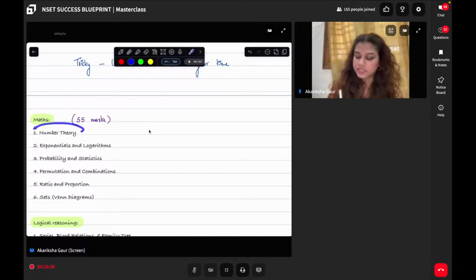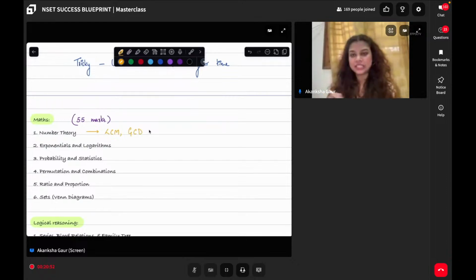Now, first, let us talk about number theory. In number theory, what all things will you get? You will get questions based on LCM. Okay, it is AI proctored. You get questions based on GCD. You will also get questions based on remainders. Now, does that mean you will be asked these questions directly? Absolutely not. As we proceed in the session, you will see that there is a kind of wording which you can spot and figure out which question will use which concept.